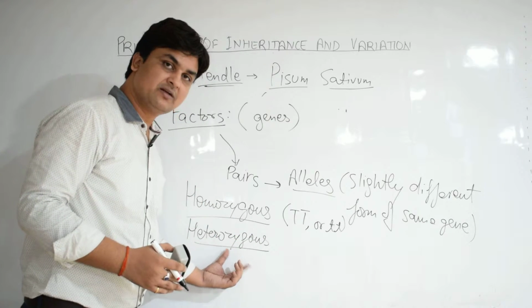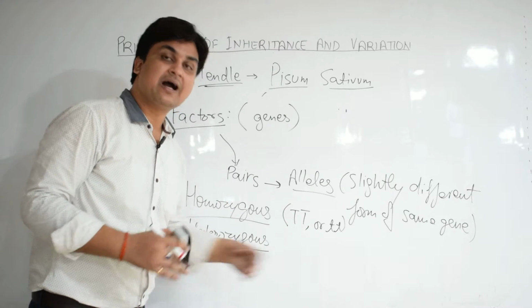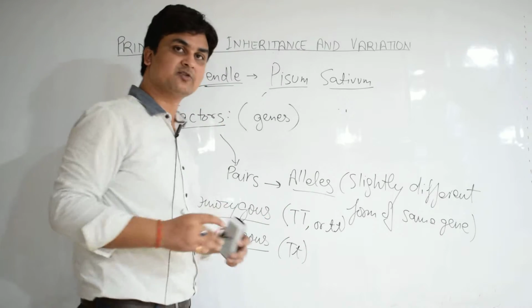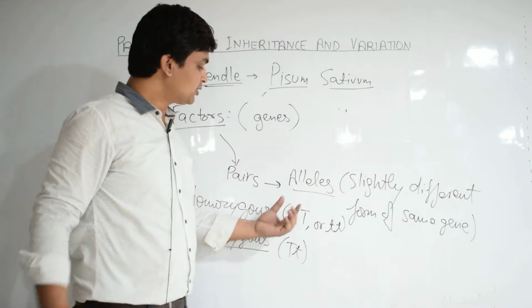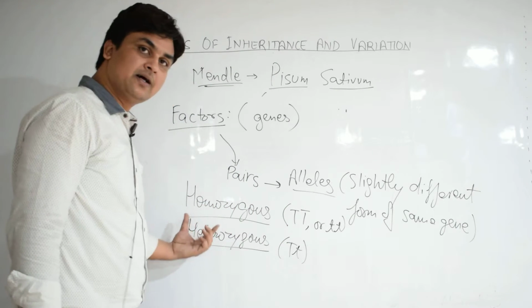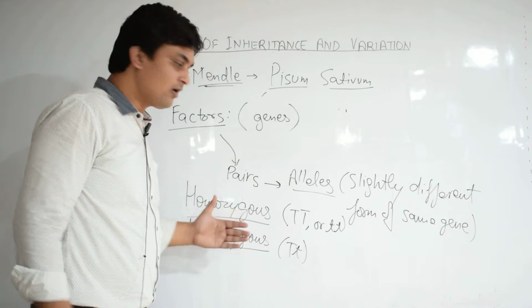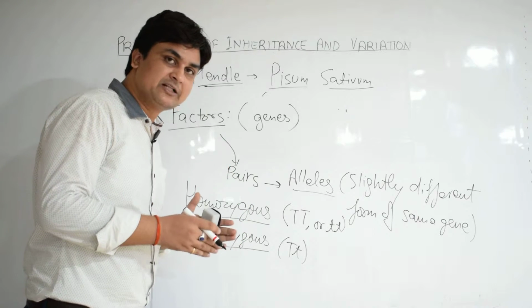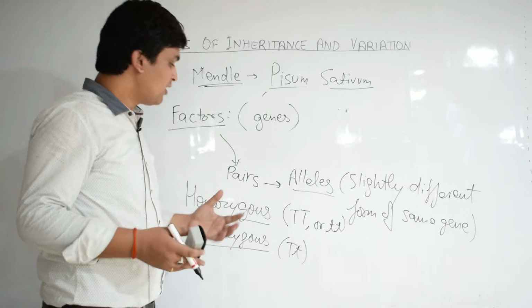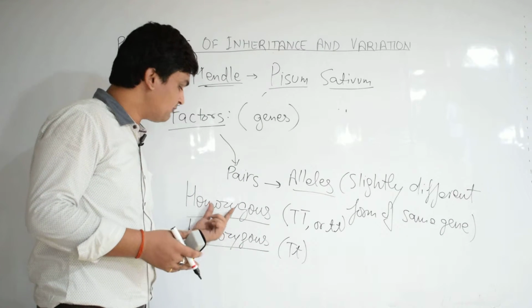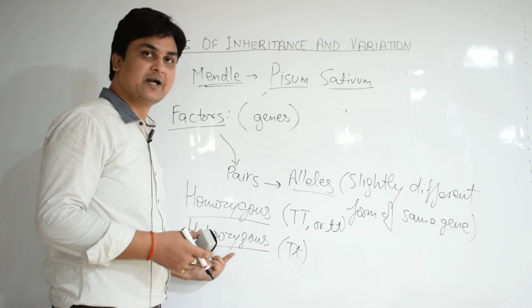In this condition, both the alleles are different, and here is the case of heterozygosity. So in this manner, Mendel could devise a mechanism to know the genotype of the pea plant, whether homozygous or heterozygous.